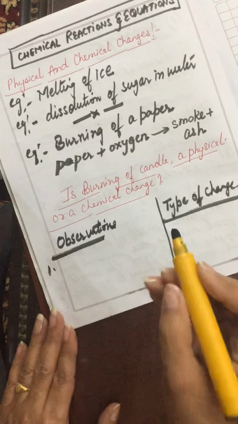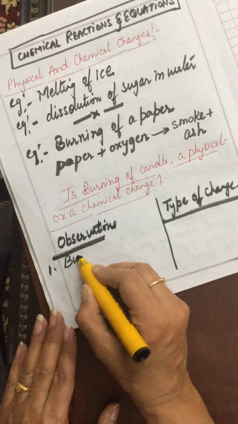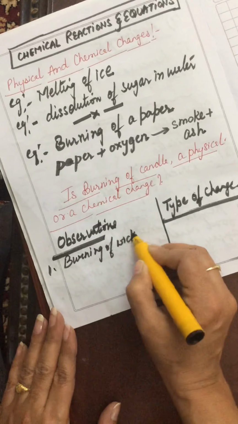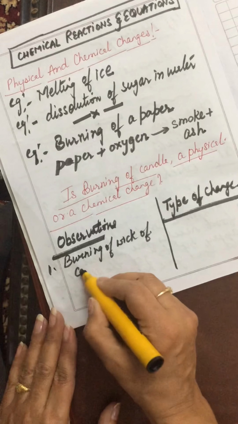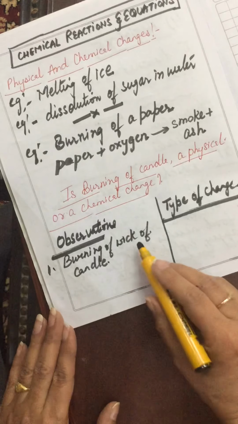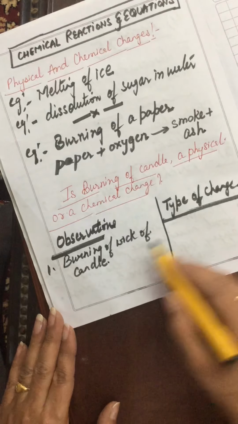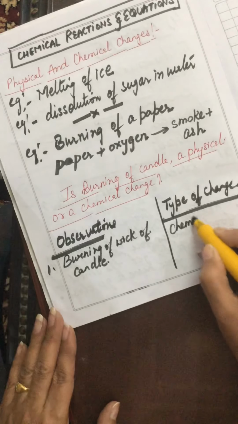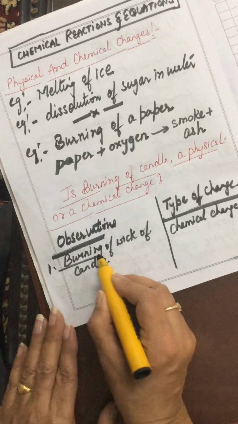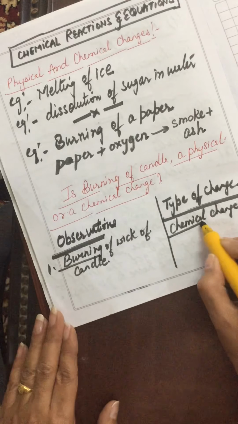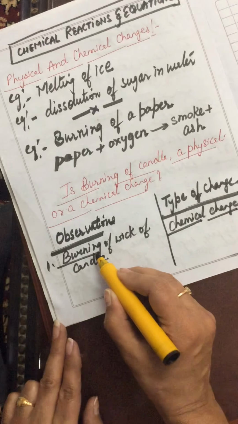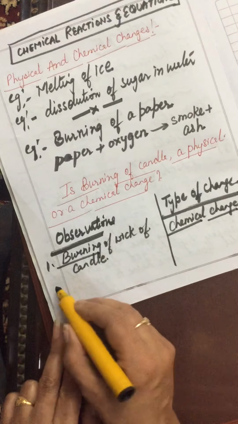First, burning of wick of candle. First, the wick of candle burns. So when wick of candle is burning, it is a chemical change. Actually, burning of anything will come under a chemical change. With burning, always entirely new substances they will form.